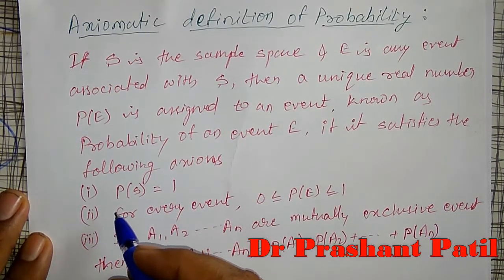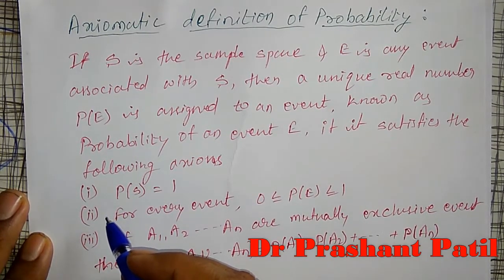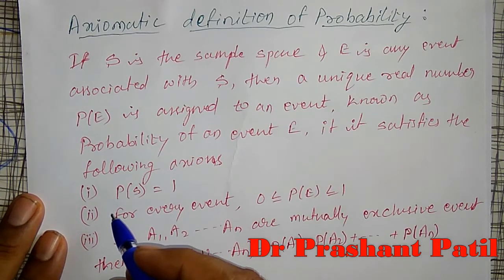Sample space is the set of all possible outcomes for that particular random experiment.